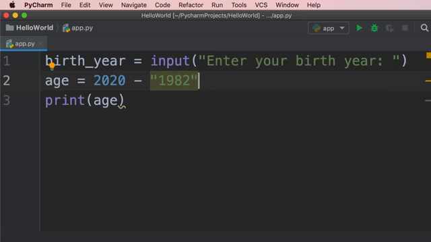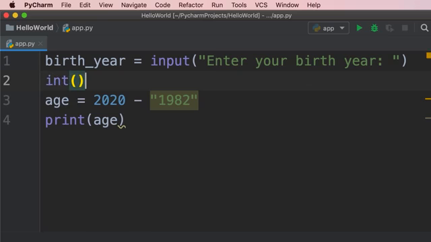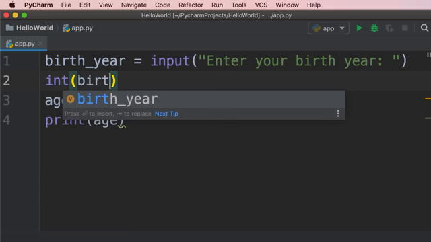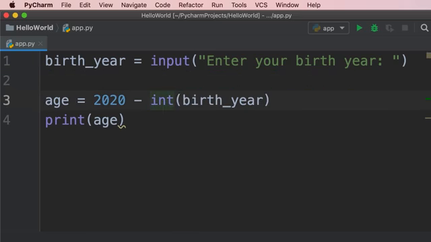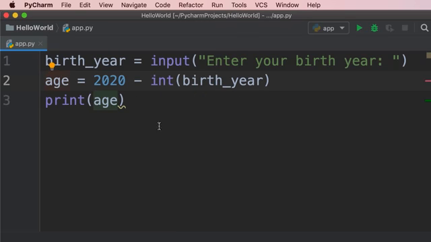Now in Python, we have a bunch of built-in functions for converting the types of our variables. So we have this int function. We can pass our birth year to it, and this will return the numeric representation of the birth year. So to solve this problem, we need to replace the string with the int function. So let's see what's going on here. On the first line, we call the input function. This returns a string. On the second line, we pass this string to our int function. The int function will return the numeric representation of the birth year. Then we subtract it from 2020. We get the age and store it in the age variable.